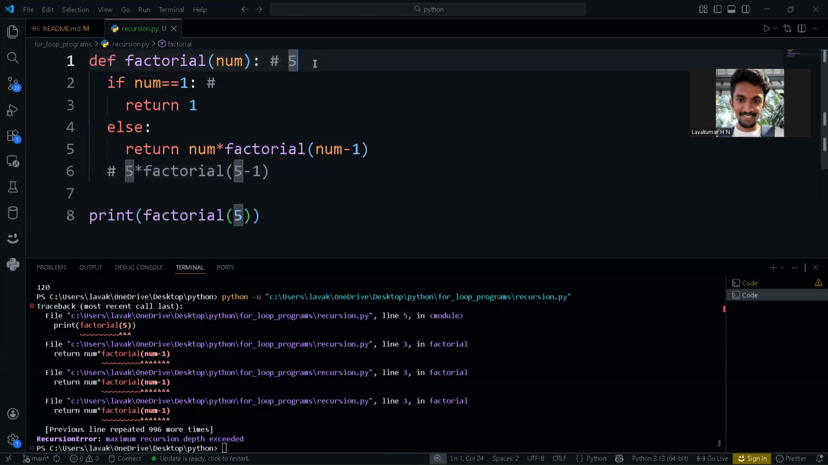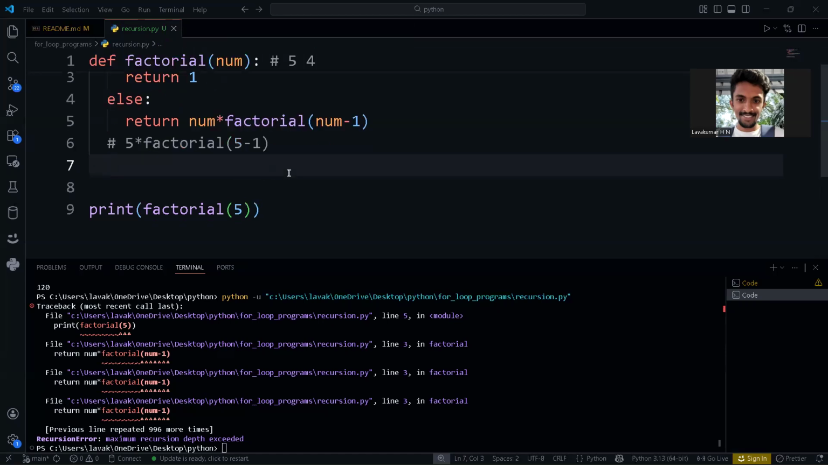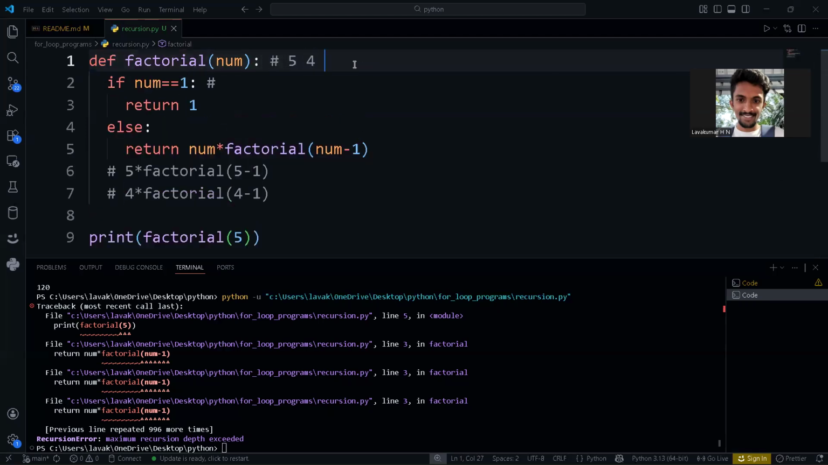Now it is 4. Here it is 4. Now factorial of 4 will come here. If num equal to 1, is 4 equal to 1? No, it is not equal to 1. So it will come again into the else part. So in this else part, what will it do again? Same thing. That is return num. Presently the num value is 4 star factorial of 4 minus 1. So now 4 minus 1 is 3. Here it is 3.